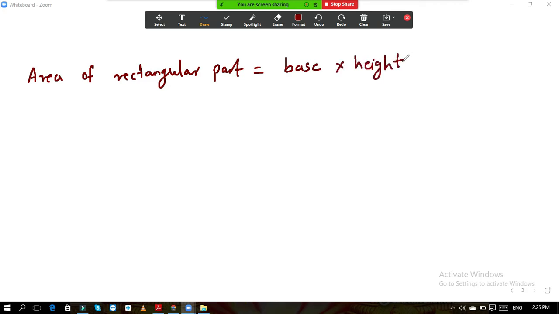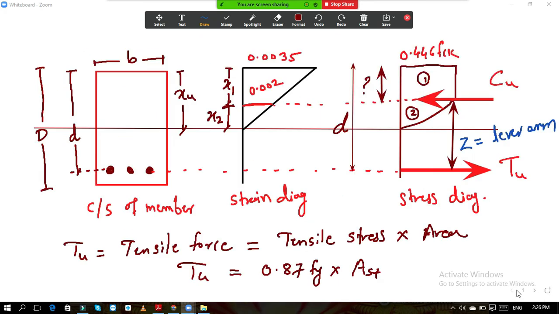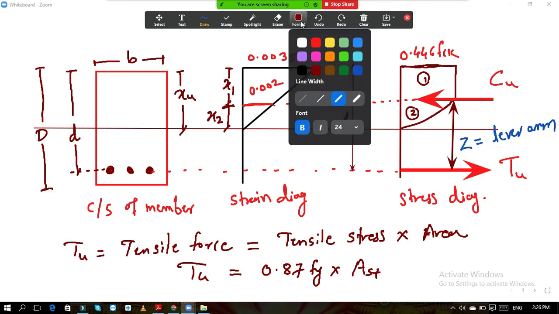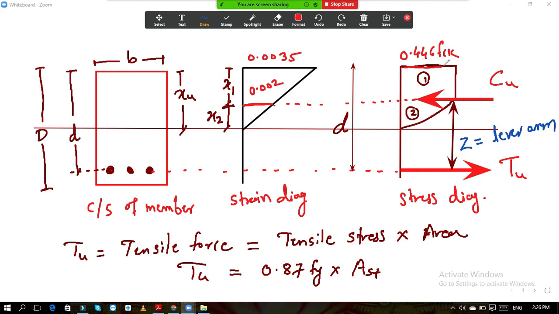This is the formula for rectangle. Now if you consider this rectangular part, it is this much. So what is the value of that now? This is the base 0.446, and this must be the height.